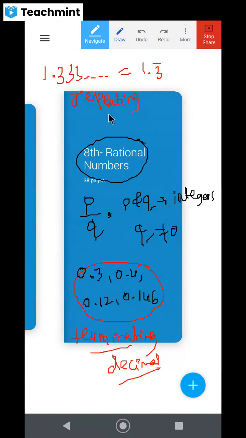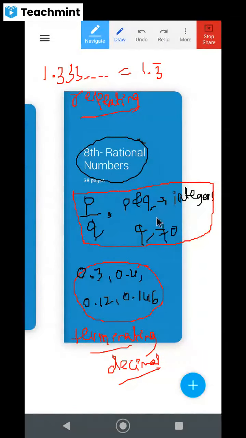Now for this rational number, there are three definitions, as in three characteristics. One is it should be in the form of p by q, where p and q are integers and q is not equal to 0. This is the first thing. The second thing is that the decimal should be terminating. And the third thing is, if the decimal is not terminating, it's okay, it is not terminating but repeating. So these three properties should be there in rational numbers. That's what we have discussed in the first video and second video.